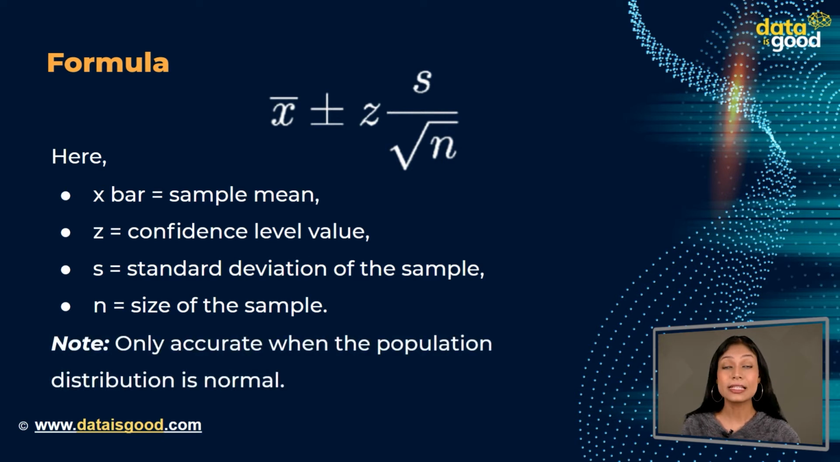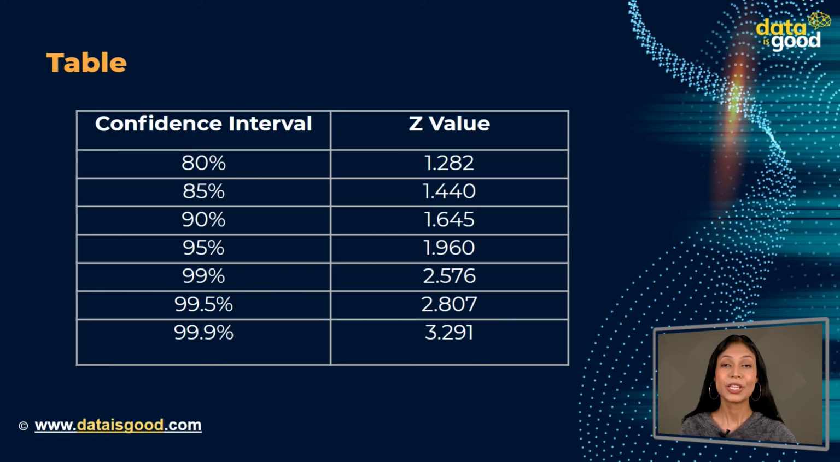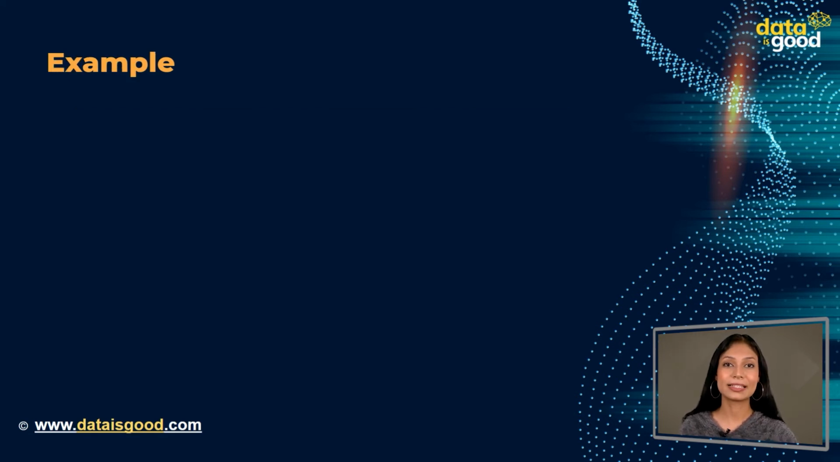Please note that this interval is only accurate when the population distribution is normal. But in the case of large samples from other population distributions, the interval is almost accurate by the central limit theorem. Before practicing an example, have a look at the table of the confidence interval and the z-value. You can see the table on your screen. In this table, the z-values for the confidence interval are given.